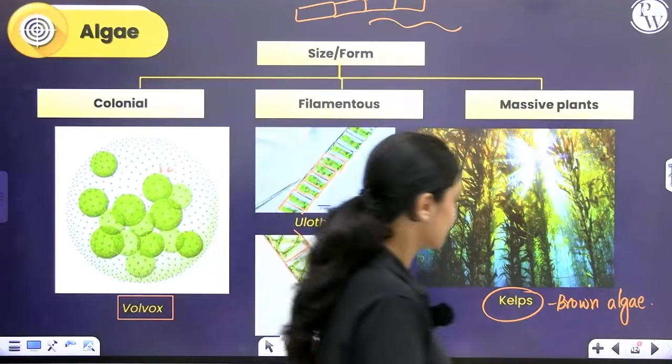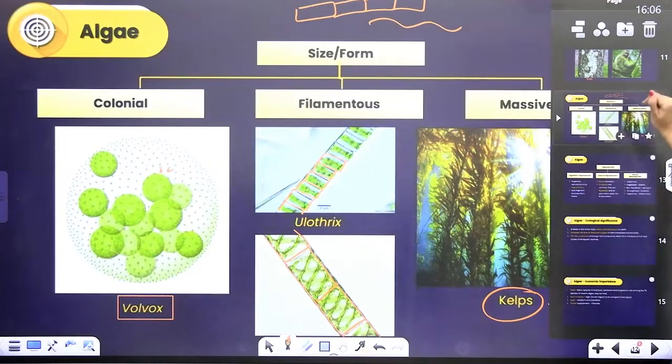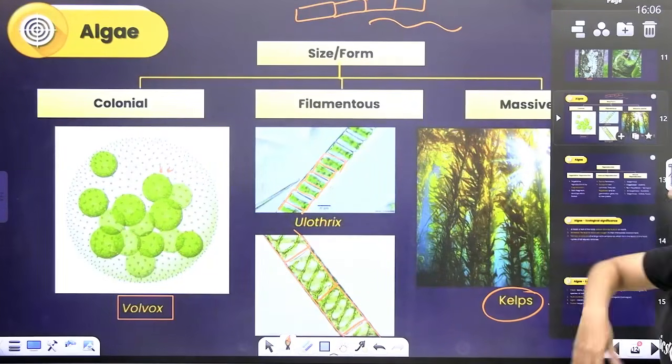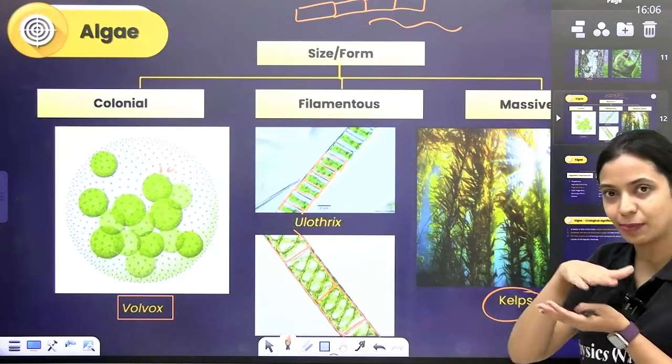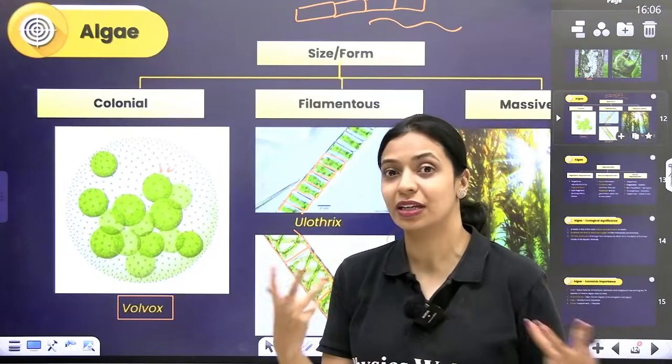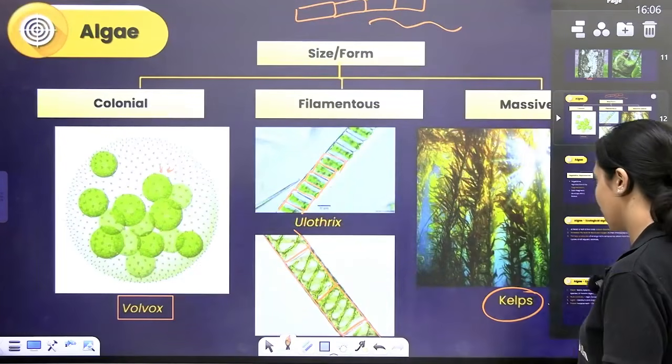They're very pretty. Okay, that's about the different variations in size and form of algae. Mostly when we think about algae, we think about those slimy things that are growing on grass, but nobody really imagines or thinks about how big an alga could be. So this is something that will blow your mind.